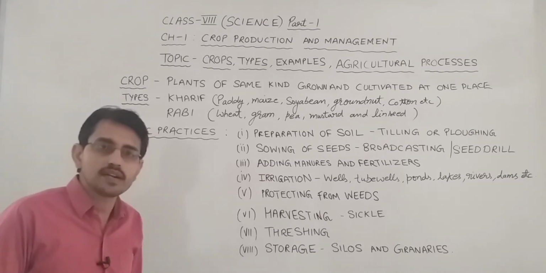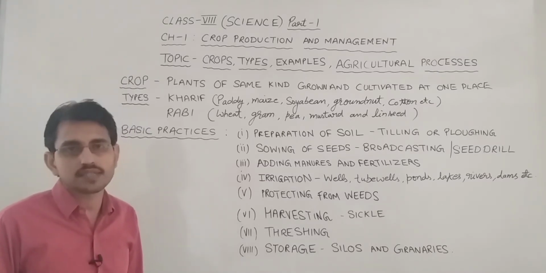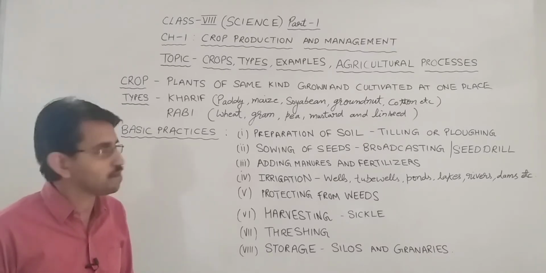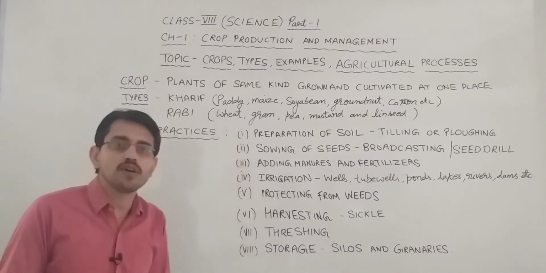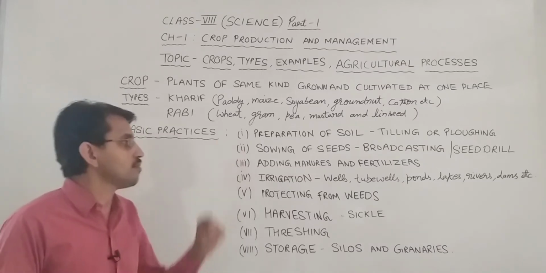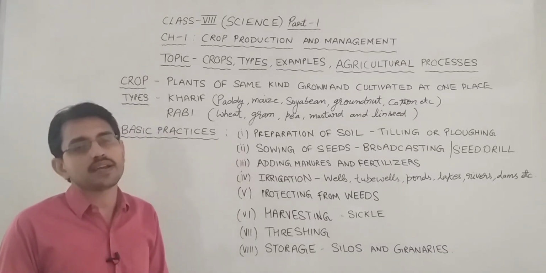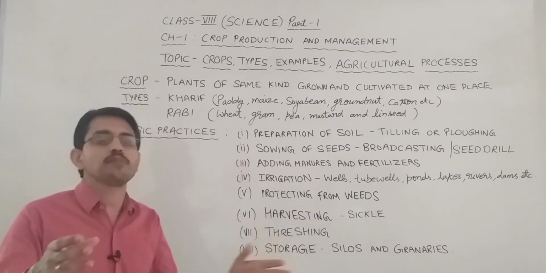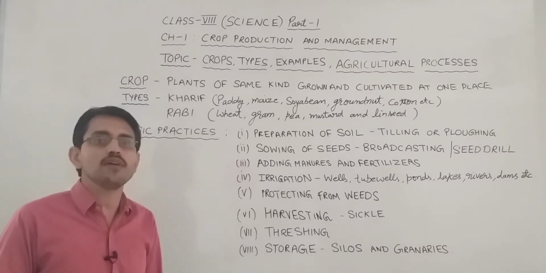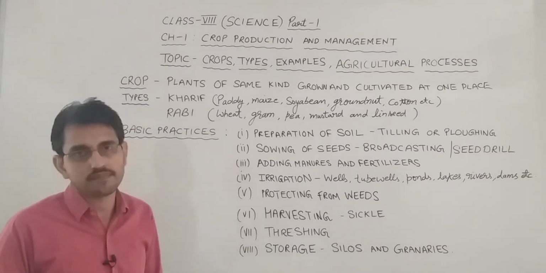Now we will start with the discussion of each of these practices one by one in detail. So let's start with the preparation of soil. This is the first and the basic step in the agricultural work, that is preparation of soil. Preparation of soil means loosening of soil.